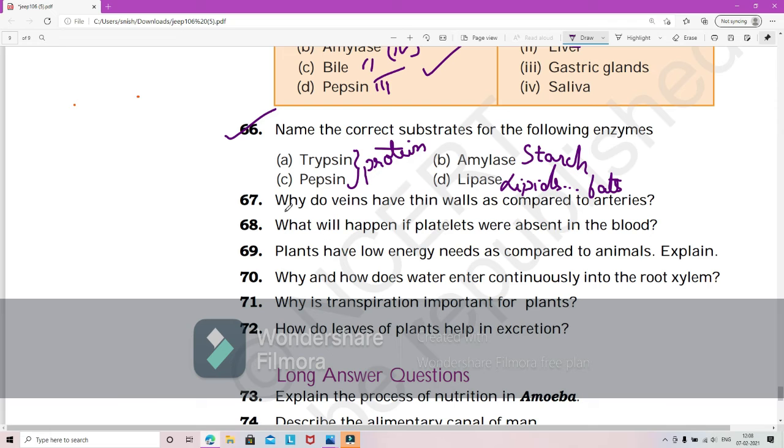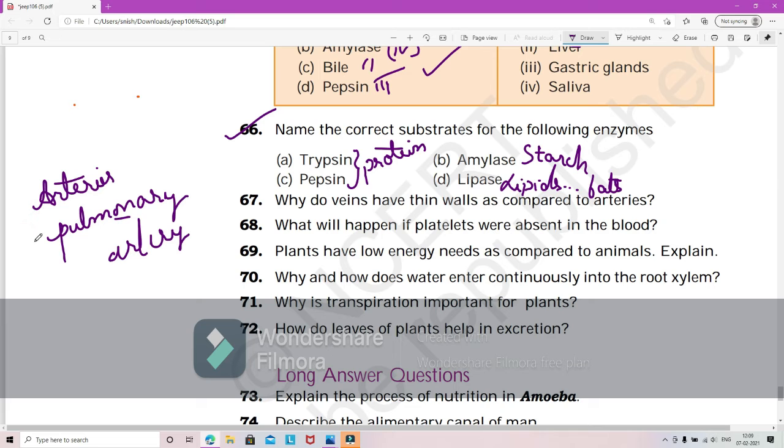Now 67. Why do veins have thin walls as compared to arteries? So this is an important question. Why are veins having thinner walls? In arteries, the flow of blood is from the heart to different parts of the body, except for the pulmonary artery. Actually in the pulmonary artery also, it's from heart to lungs, but it carries deoxygenated blood, so that you can remember.